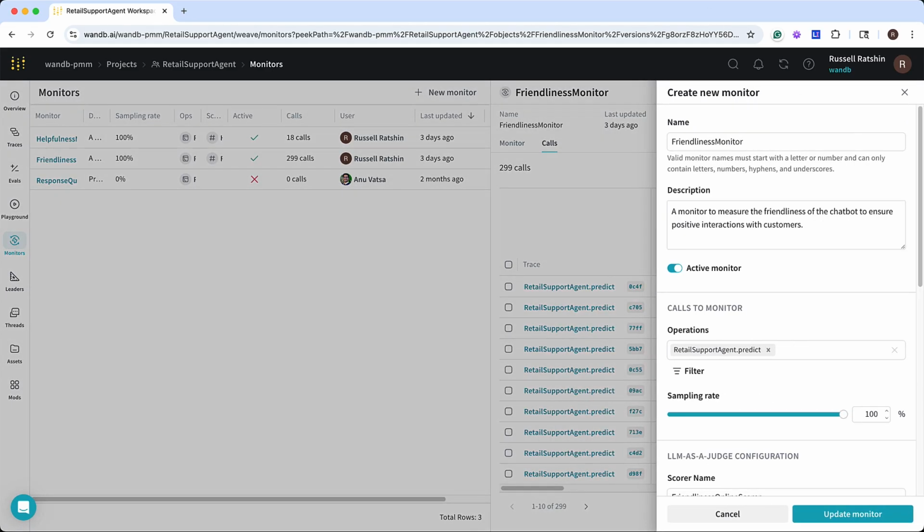Now, if I click on the Edit Monitor button, we can see all of the settings from our friendliness monitor. We've got the name and description up top.